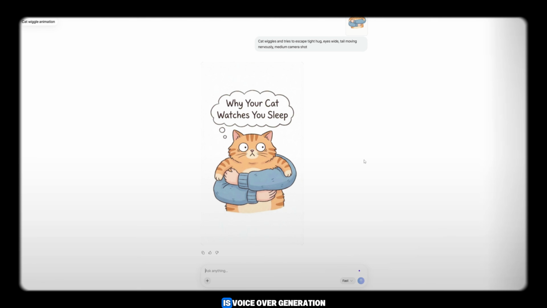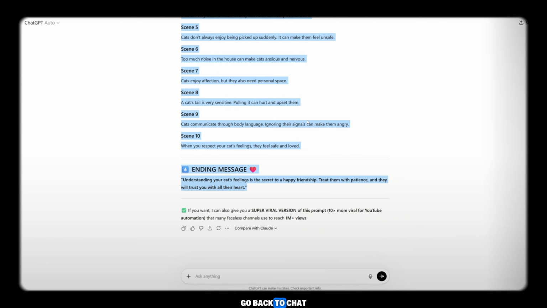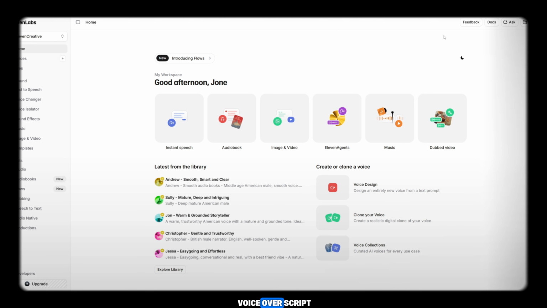Now the next step is voiceover generation. Go back to ChatGPT and copy the voiceover script. Then open the text-to-speech tool we are going to use, which is ElevenLabs. ElevenLabs provides about 10,000 free credits when you sign up.